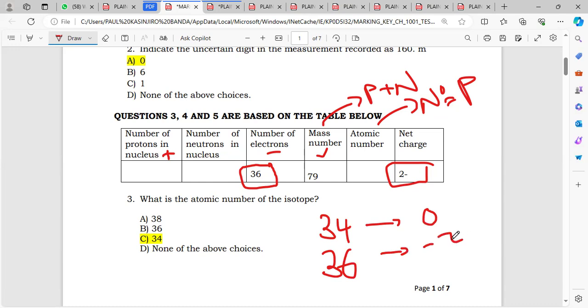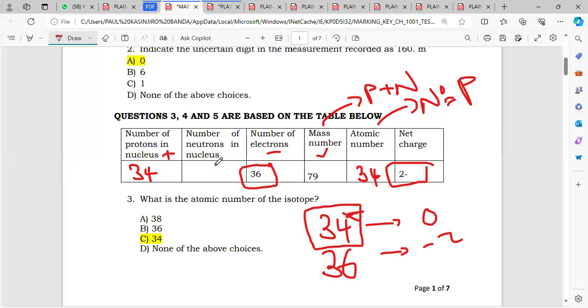From this, if we want to find the atomic number, we'll just say the atomic number is equal to the original number of electrons, because in a neutral atom, the number of electrons and the number of protons should be equal. So the number of protons here should be 34, and the atomic number, which is the same as the number of protons, should be 34 here. How are we getting that 34? We're just saying 36 minus 2, right?